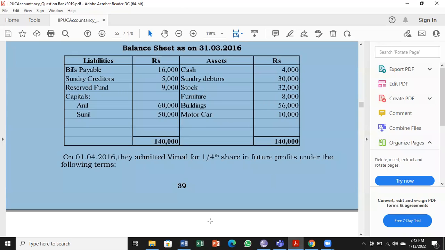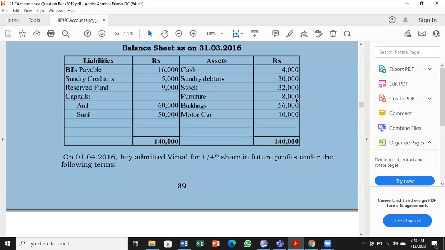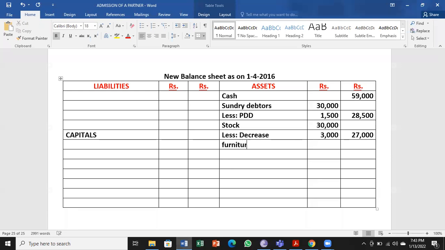Next, stock. 10% less we have done. We should not use the word depreciation, even though they told us to take it as depreciation. Stock is a current asset, so we have to take it as a decrease. Next, after stock, furniture 8,000. Furniture does not have any adjustment, so in the outer column straight away 8,000.